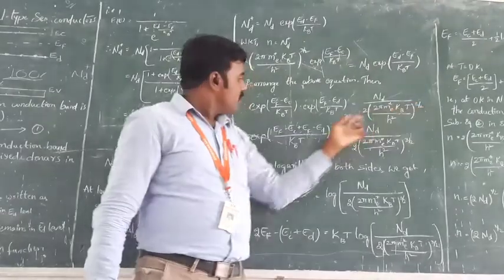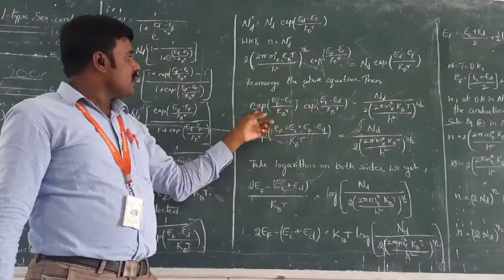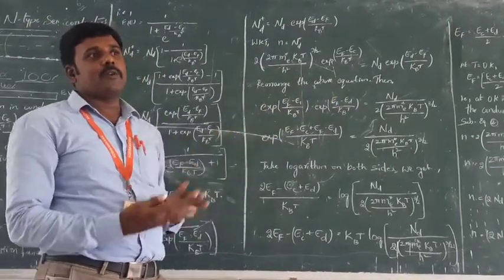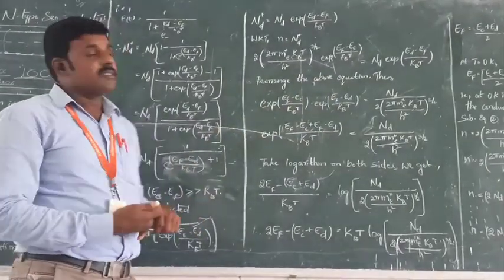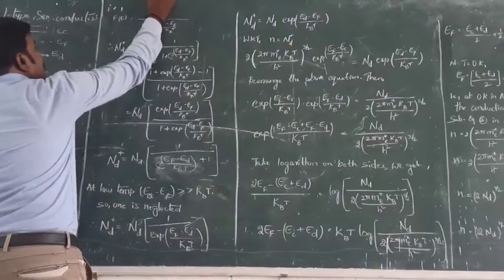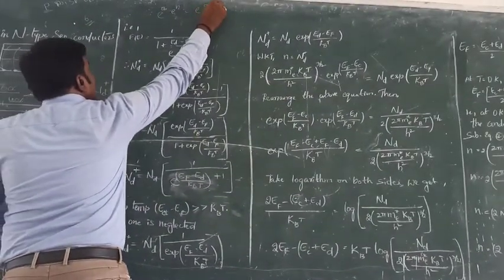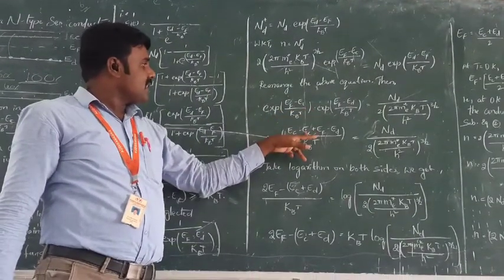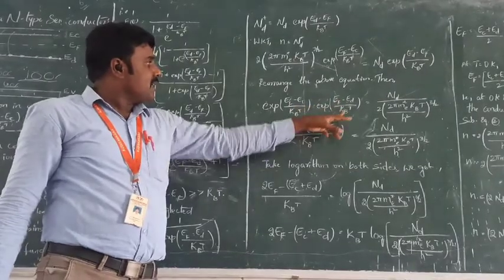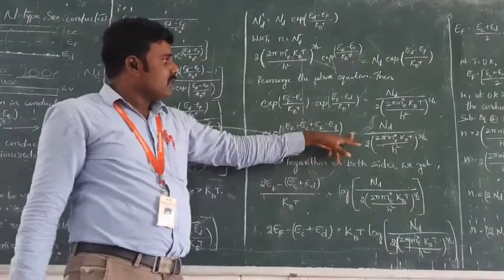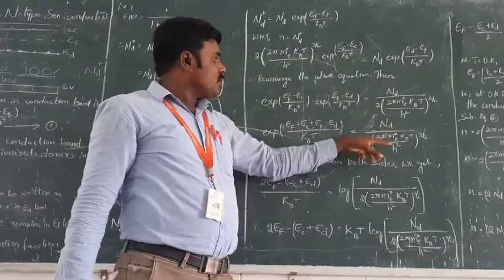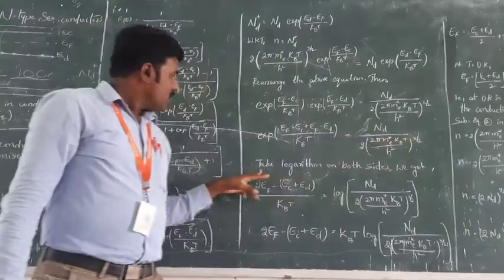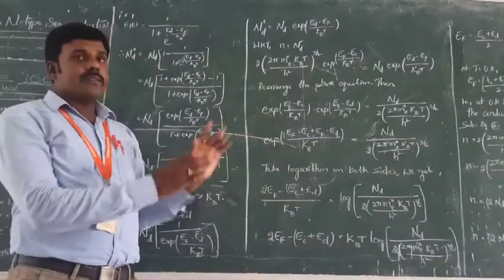So this is e power a and e power b. The formula: e power a times e power b is equal to e power (a plus b). So exponential of (Ef minus Ec plus Ef minus Ed) by kBT is equal to the same Nd by 2 into (2 pi me star kBT by h square) to the power 3 by 2. Take the logarithm on both sides.